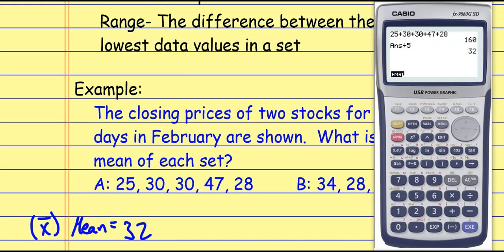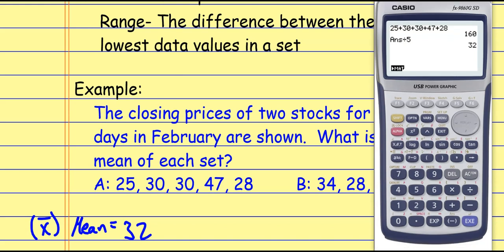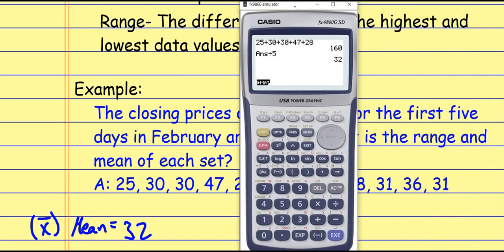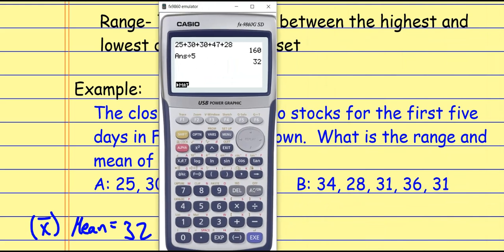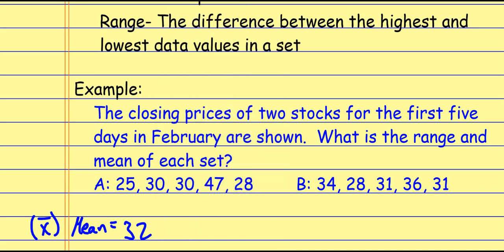Over here, doing the same thing with the next one. Well, I have my calculator pulled up. So I've got the 34 plus the 28, 31. And again, divide by how many I have, which is the 5. So I get an average also of 32.